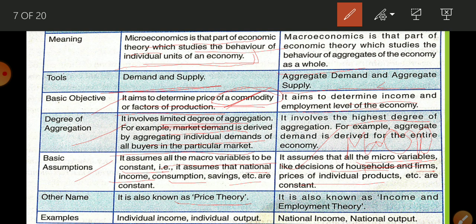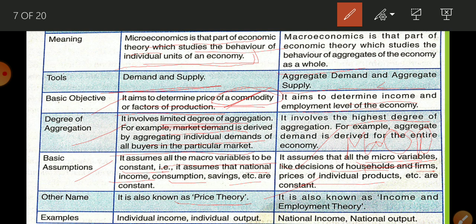So here we are going to learn how the price of a particular product is decided in the market. So that is why it is known as price theory, क्योंकि यहाँ पे price determination को study किया जाता है. Now if you talk about macroeconomics, it is related to search of full employment level. It is related to determination of such level of income where we get full employment. Okay, so that is why its another name is income employment theory.